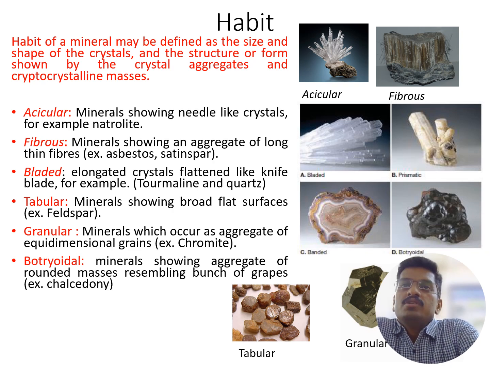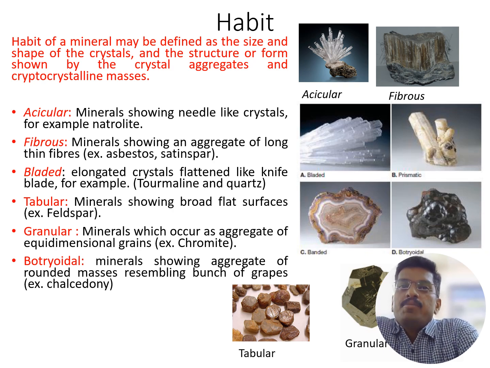The fibrous habit is minerals showing aggregates of long, thin fibers, for example, asbestos and satin spar. The bladed habit is minerals having elongated crystals, for example, tourmaline and quartz. The tabular habit is minerals showing broad flat surfaces, for example, feldspar.